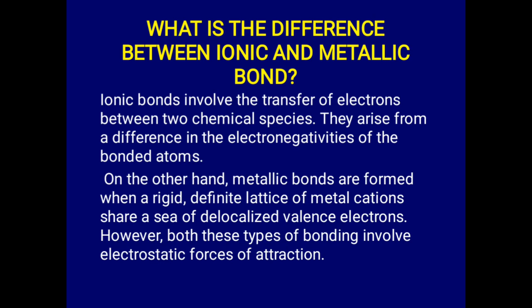That means that there is an interaction between a positive and a negative substance that generate forces of attraction. But a clear difference between them is that one occurs between two chemical species and is based on electronegative difference between them, while the other is formed when there is a sharing of a sea of delocalized valence electrons between the lattice of a metal.